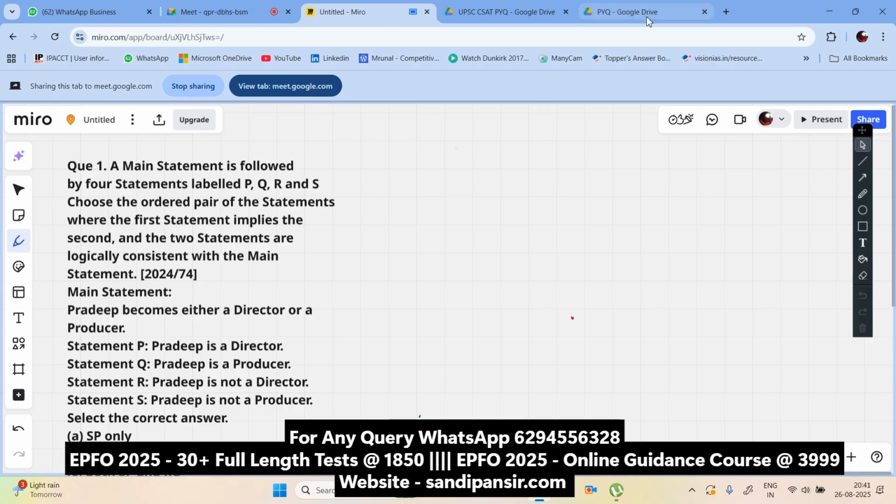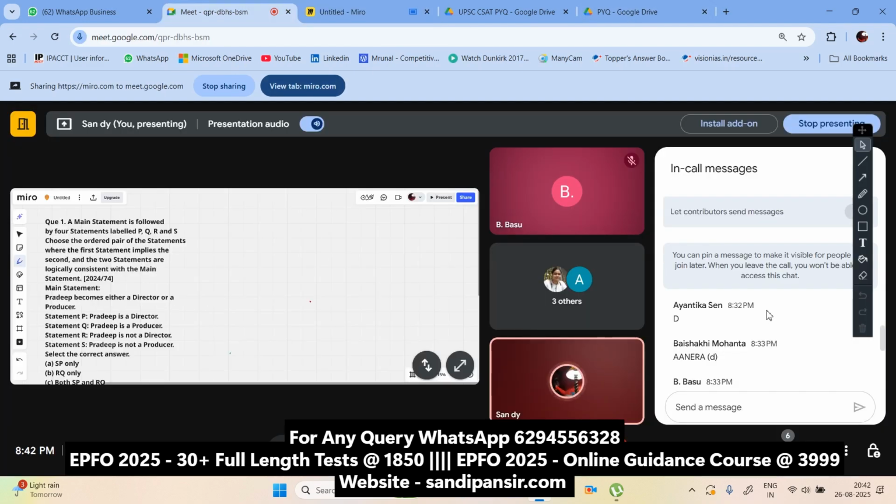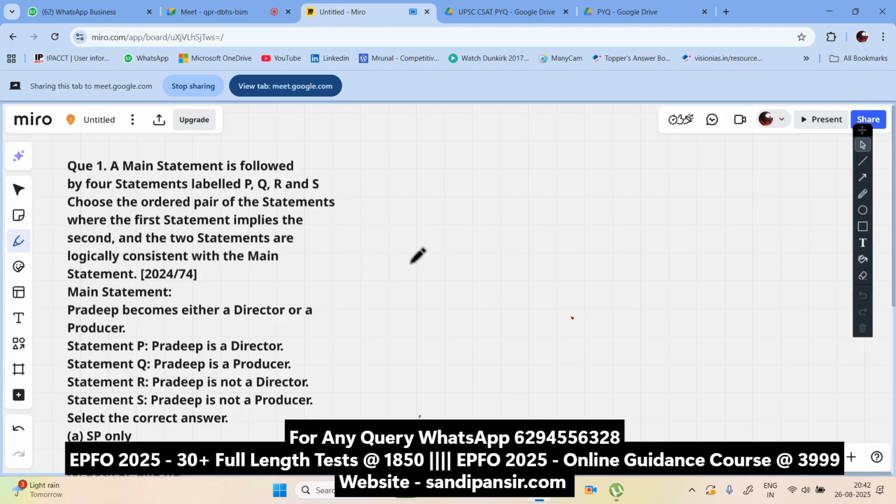Now, this is a very grim reality. As you know, what I'm telling you is that you need a much greater understanding of logic here. The main statement is followed by four statements. Suppose the main statement is Pradeep becomes either a director or a producer. Now, statement P: Pradeep is a director.